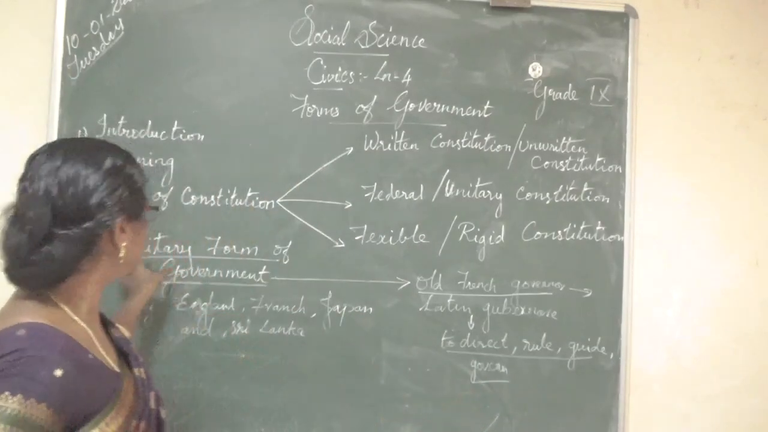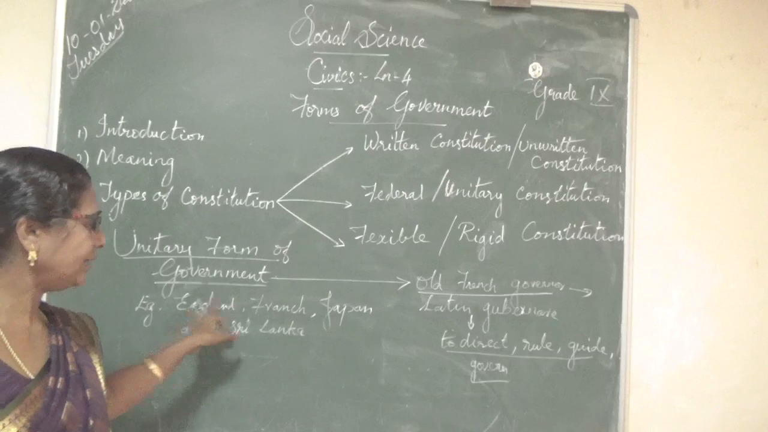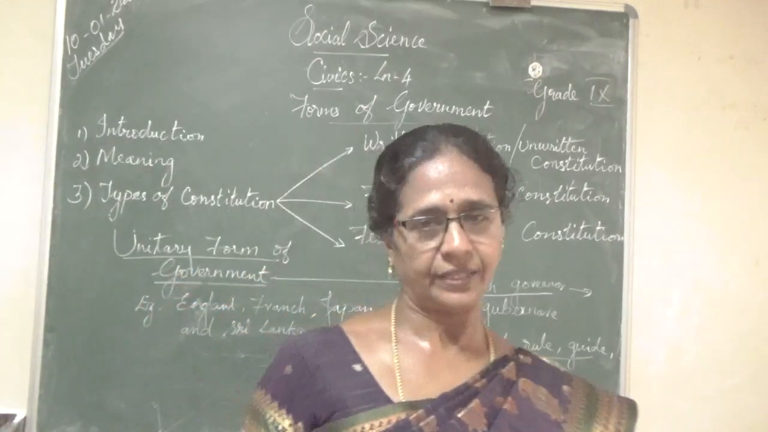At the same time, can you give some examples for the unitary form of government? England, France, Japan and Sri Lanka are unitary forms of government.